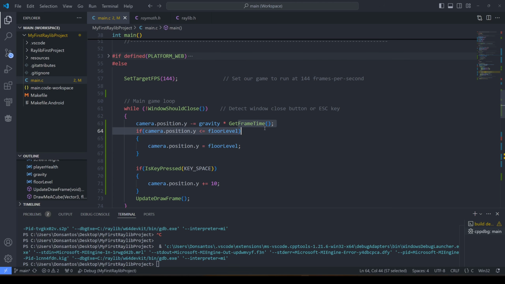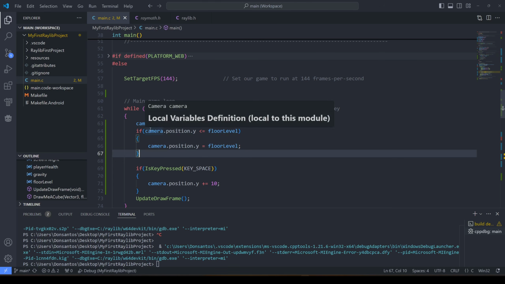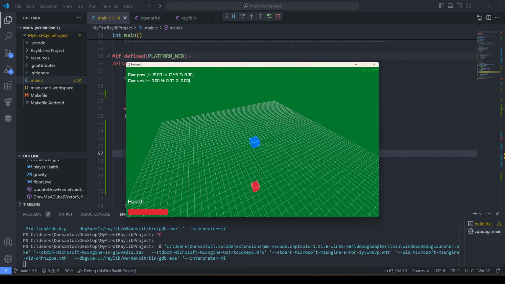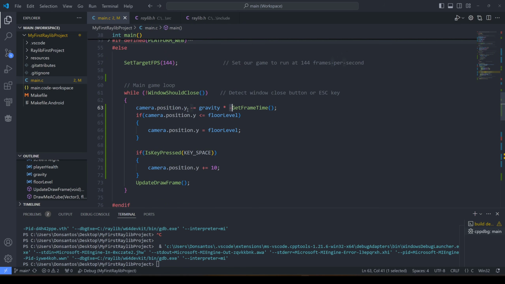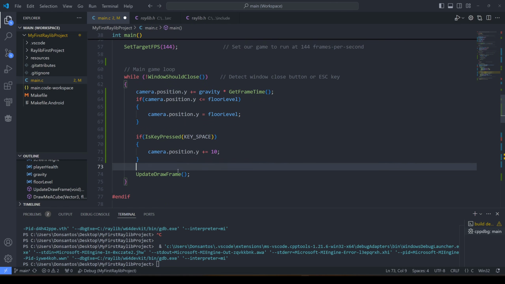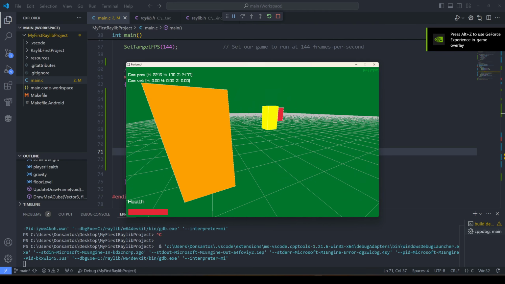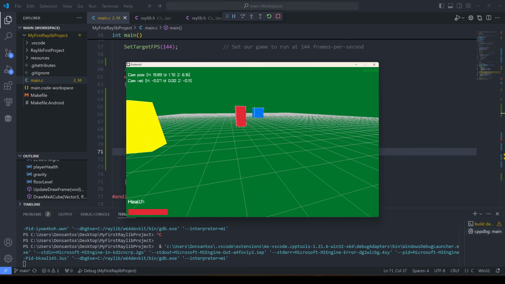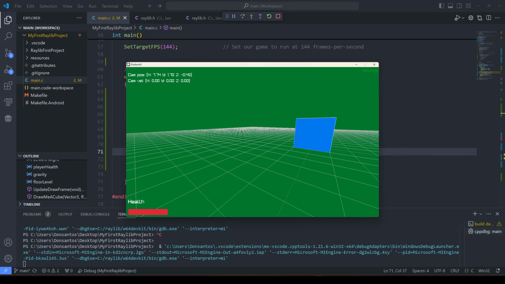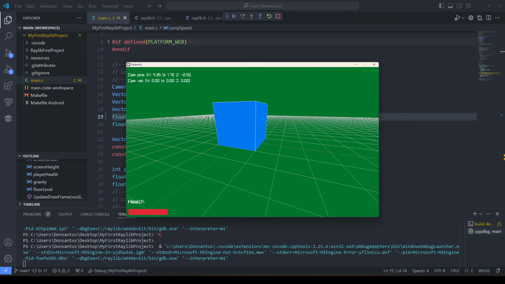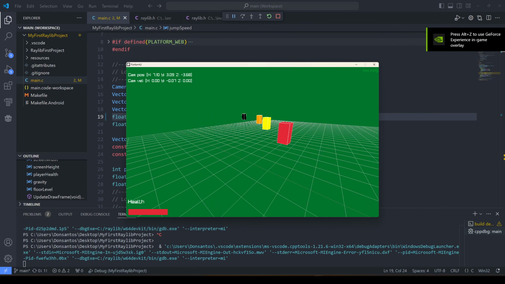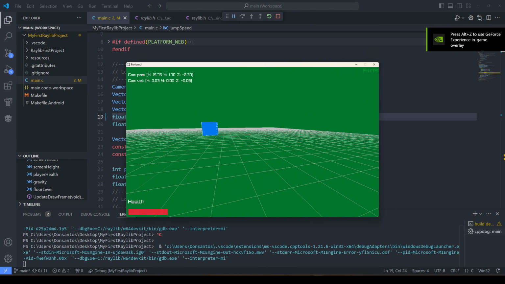I then create a floor level variable that I don't ever want to fall past, and make sure that we never go below this height. And obviously I made some mistakes, because now we're flying into the sky. After some quick adjustments, we now move up by our jump speed value and then fall down slowly, just as I had hoped. I tried to create something like a jump duration here, but I end up leaving it as it is. And I will come back to this later. Right now I'm just happy I can jump at all.